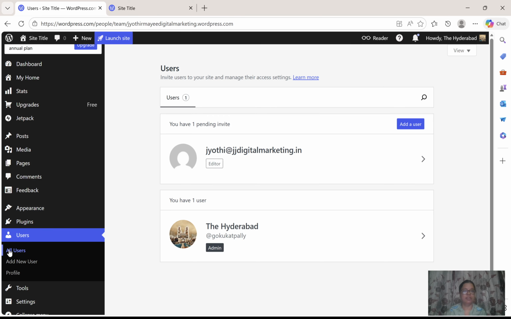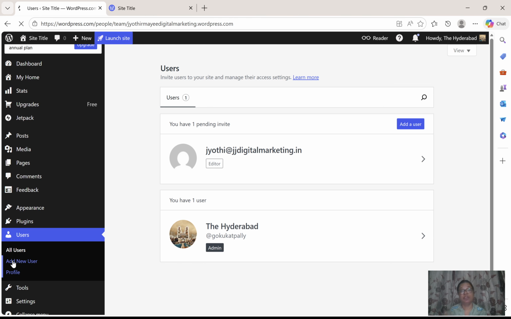Now I will see all the users. When I click on all the users, I can check these are the users. If I add one more user, you can add one more user. So you have one pending invite. This is still pending. Till now I didn't accept it. In my next topic, I will show you how it will look after I accept this one.